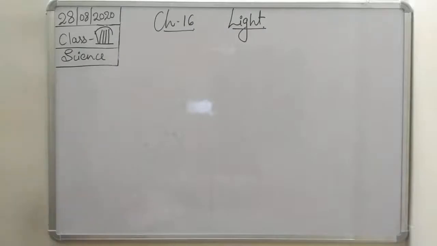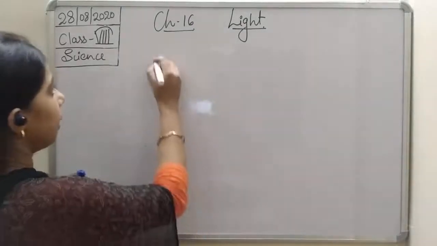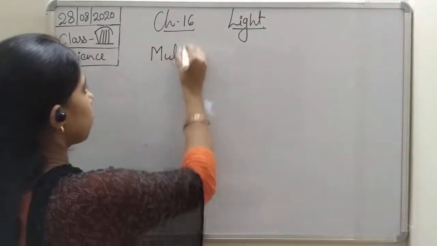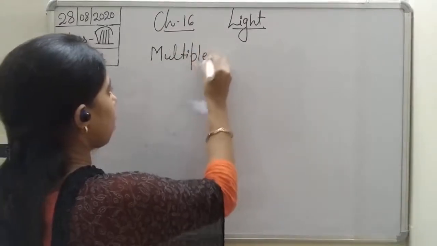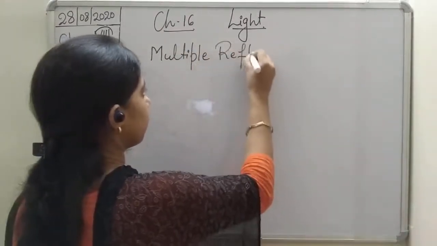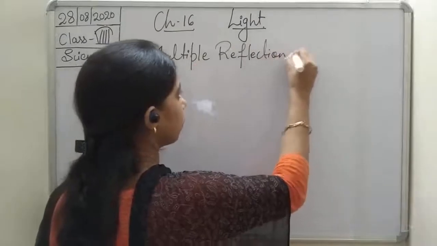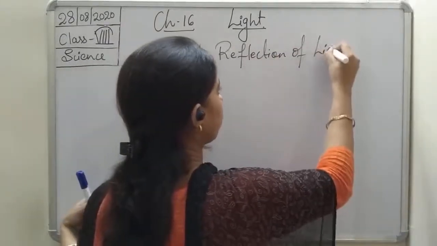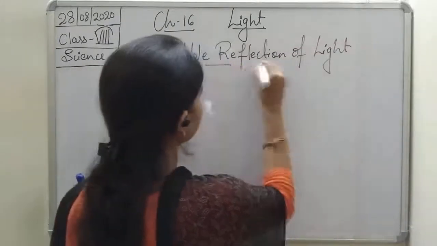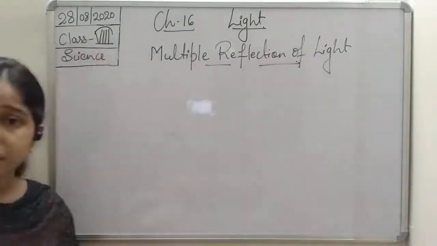So what is the multiple reflection of the light?